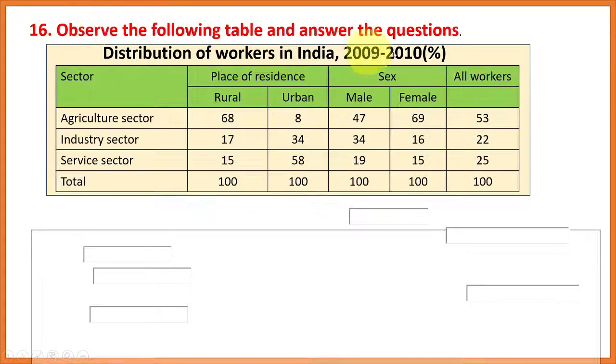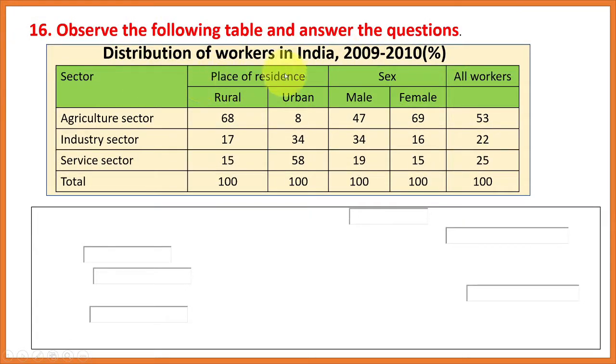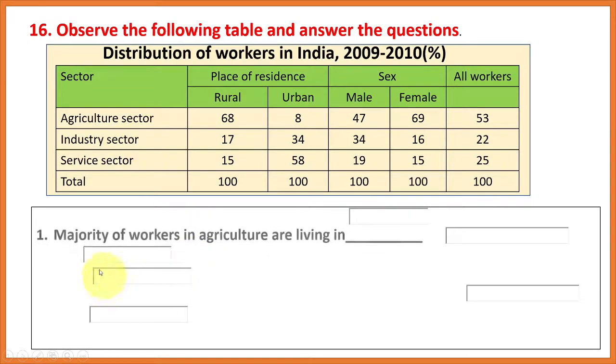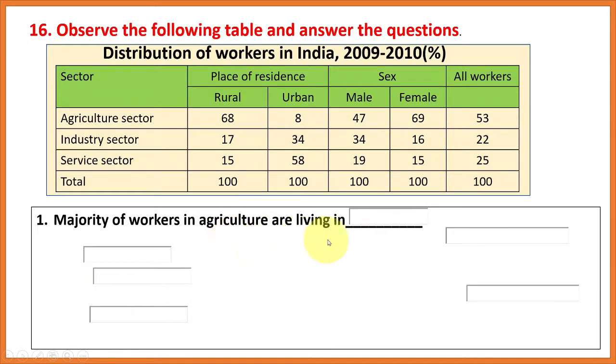Observe the following table and answer the questions. Distribution of workers in India 2009-2010 in percentage. Agriculture sector, industrial sector, service sector. Place of residence, rural and urban, and sex, male and female, are given here. Now the first question is, majority of workers in agriculture are living in dash. See here agriculture, we find most of them live in rural areas.